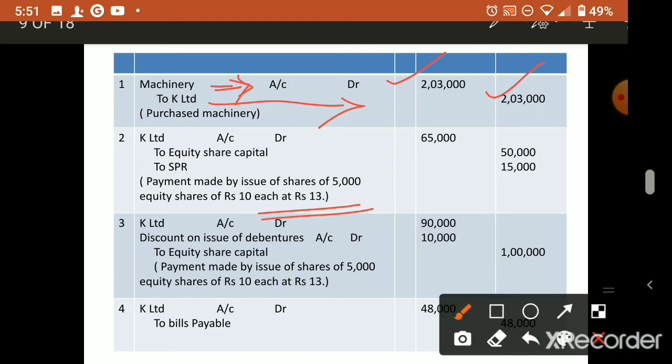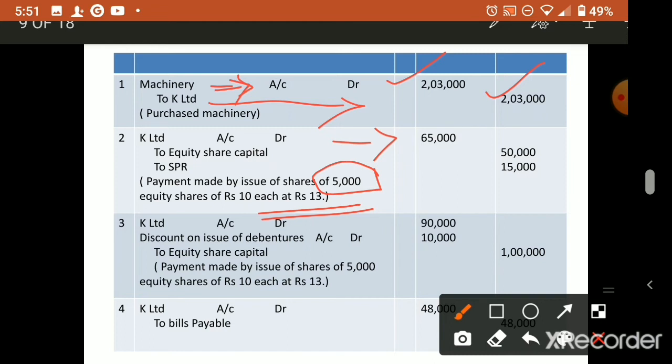Premium 3 rupees. So what is the number of debentures issued? That is given already here, so no need to calculate the number of debentures. So 5,000 into 13 will come 65,000 here.